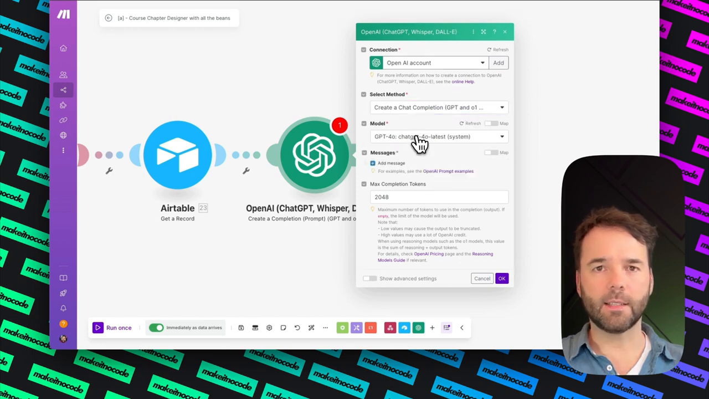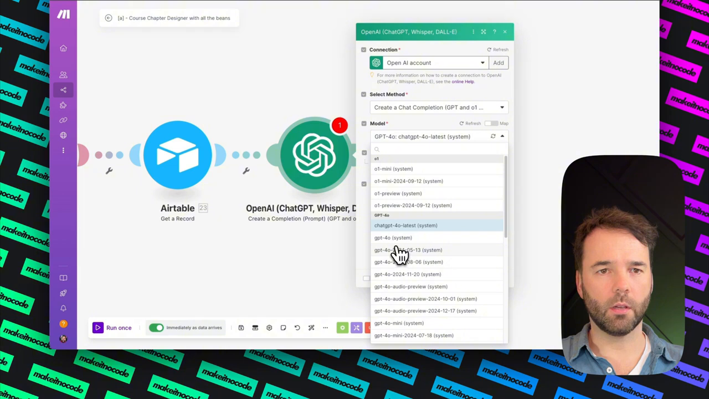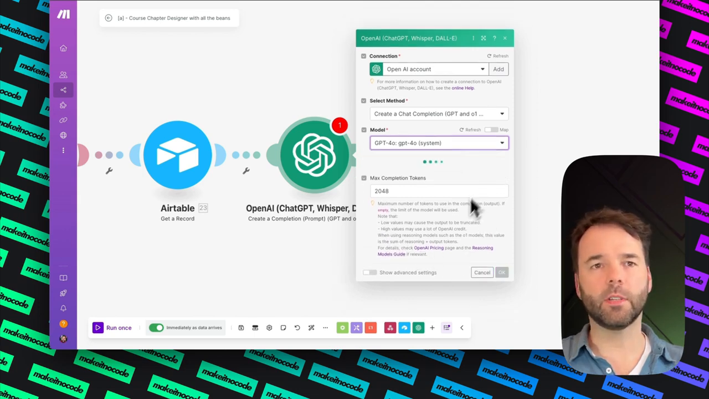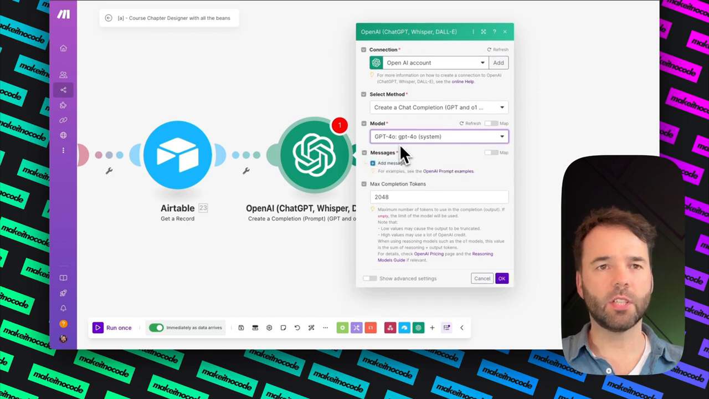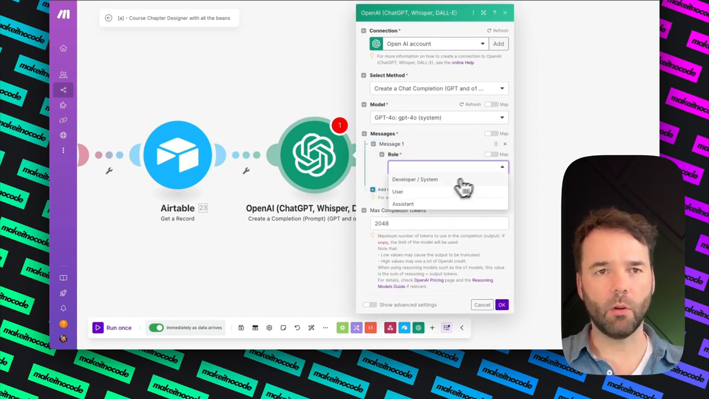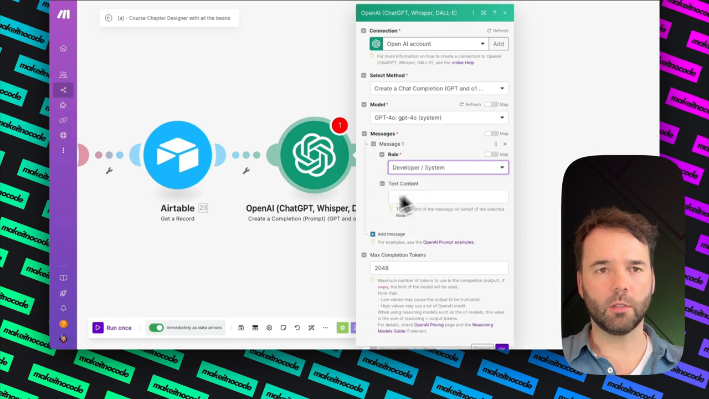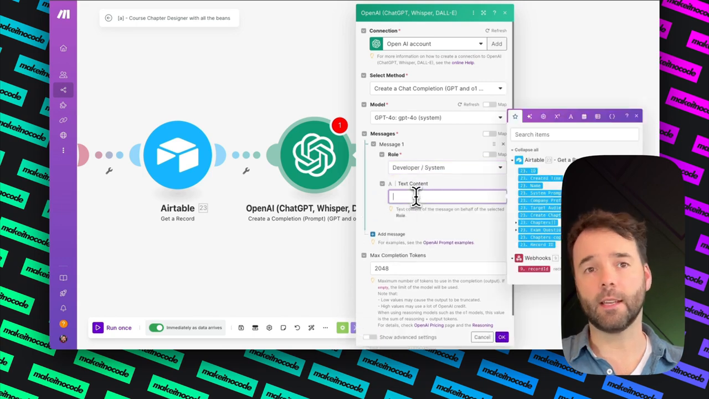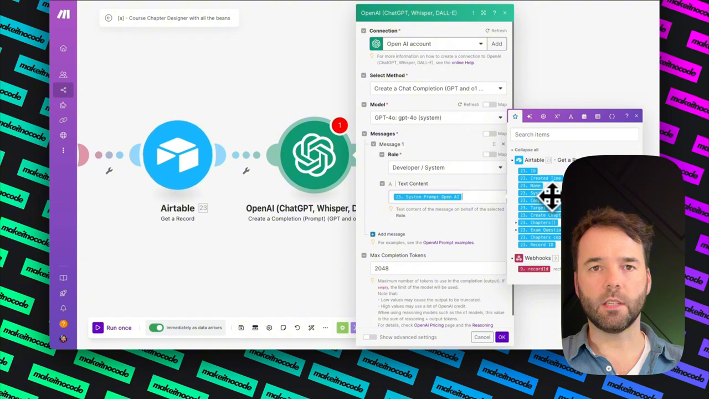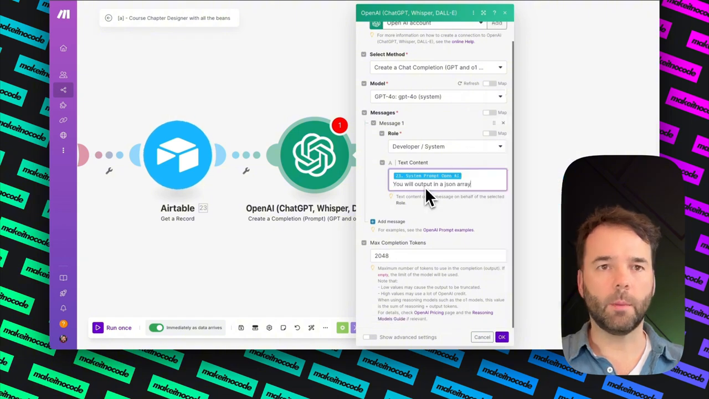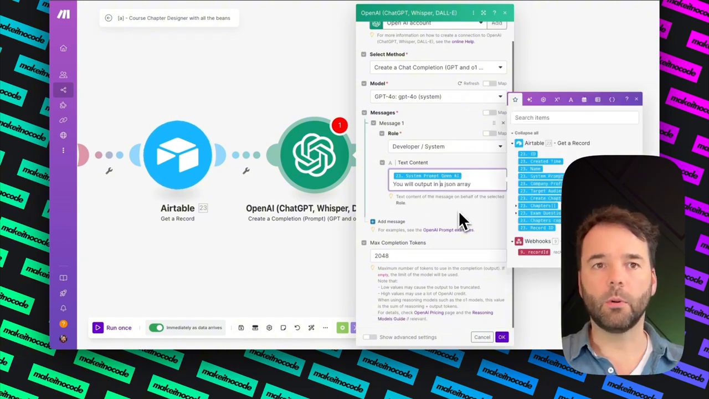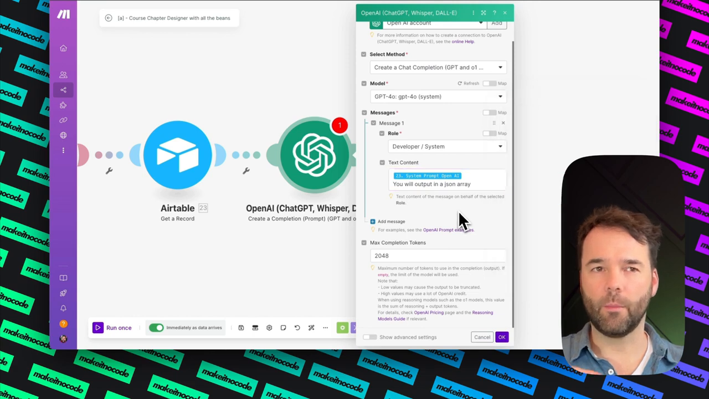And then the next thing we need to select here is what version are we talking to? I'd like to talk to a system. So I'm going to go for 4.0 system, and it'll just take a little while for it to load. There will be a couple of new drop downs here. And the first thing I want to say is I'm going to add a message. What role are we going to use? We're going to go developer system, and then we're going to give it a bit of context. The first thing I'd like to put in here is the system prompt from OpenAI. And then I put in a sentence, you will output in a JSON array. So the output from ChatGPT in this case is going to be JSON.